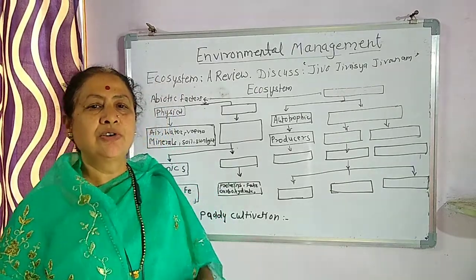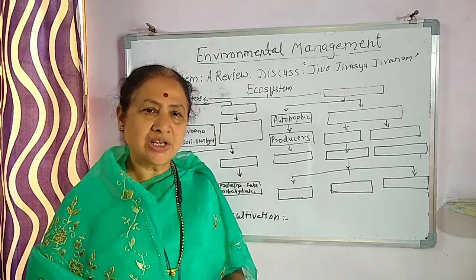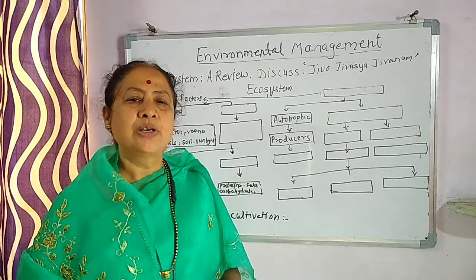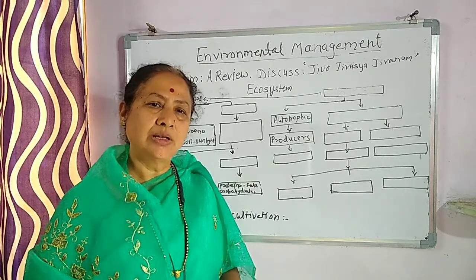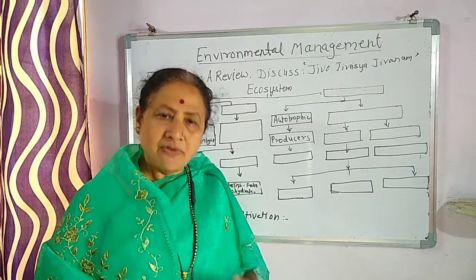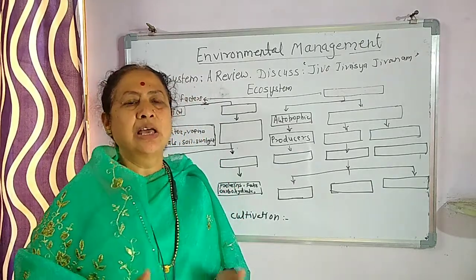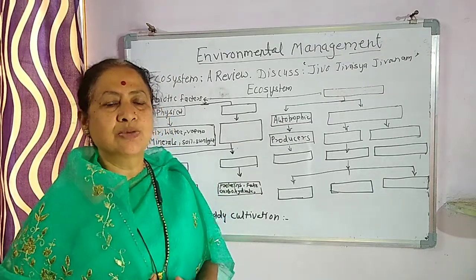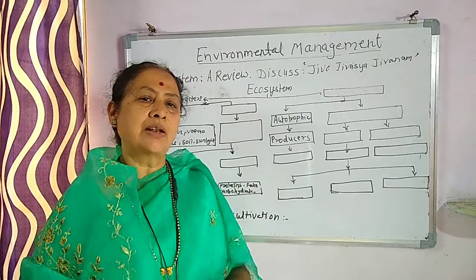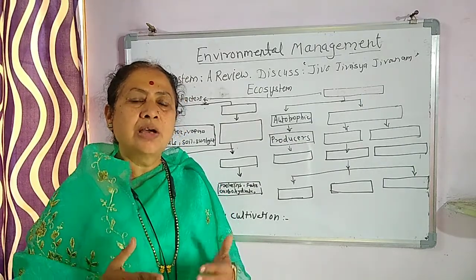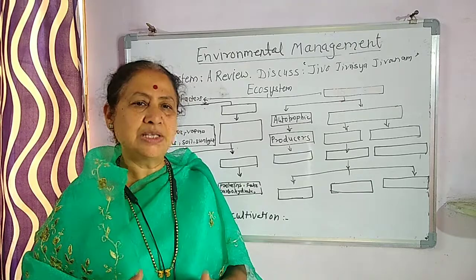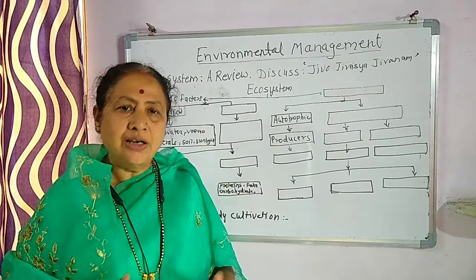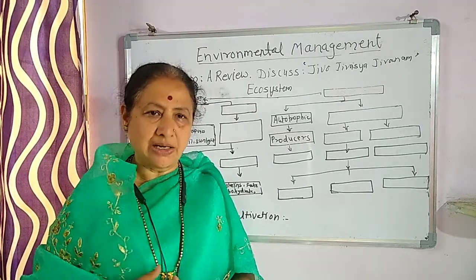We know that plants are there, and certain organisms like deer and elephant feed on the producers or the plants. We people also. These are called herbivores or herbivorous animals. Then there are carnivorous animals, which feed on the herbivores. Then it occurs in a chain manner.